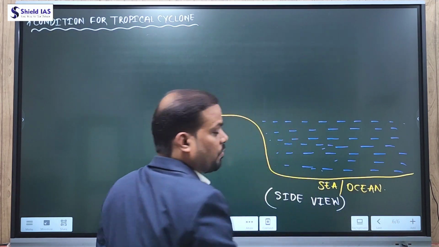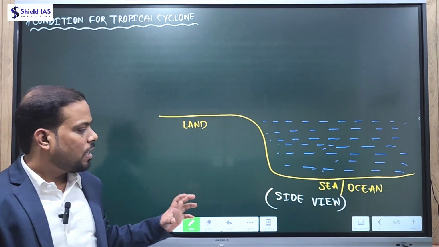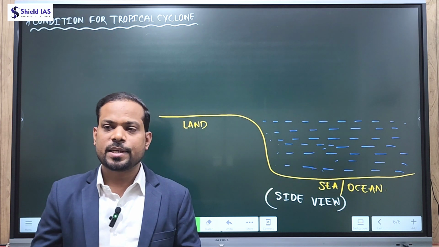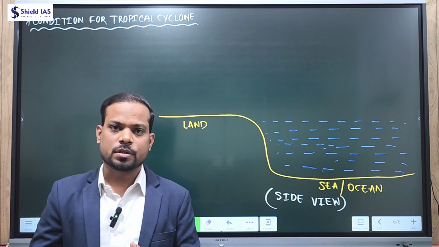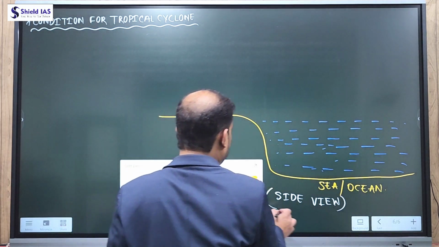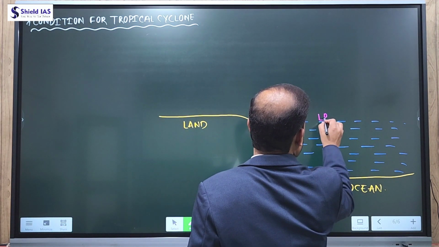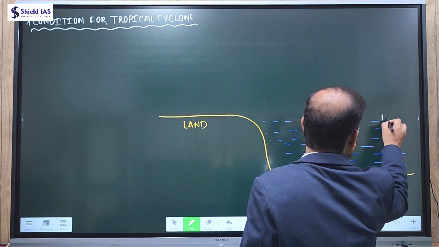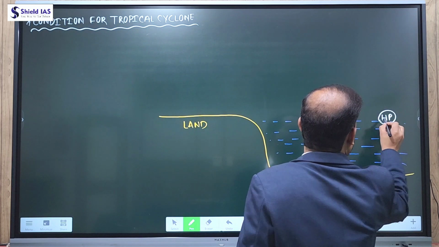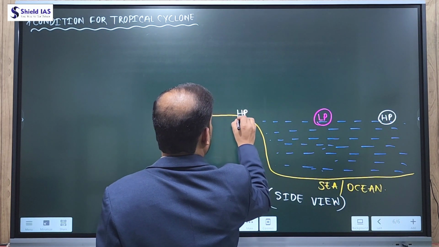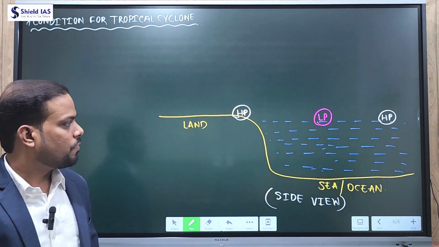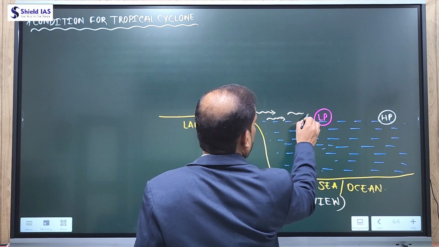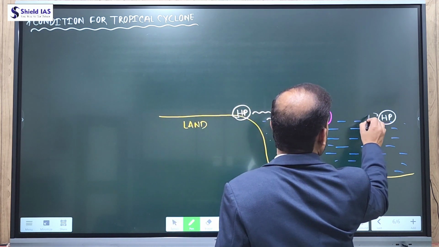Now, when we talk about conditions for the formation of tropical cyclone, we understood that tropical cyclones are associated with rainfall, and we experience rainfall when there is low pressure created over the ocean. So if there is low pressure created over the ocean, it is surrounded by closed isobars with increasing pressure outwards, and this is the high pressure zone. As per the law of wind, the wind flows from outside, the high pressure area, toward the low pressure area.